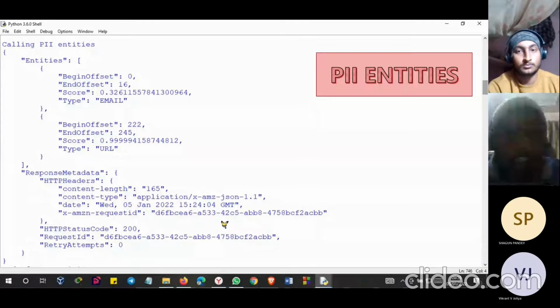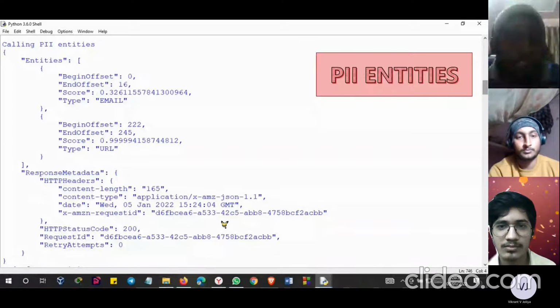PII entities. In this, you can easily see the beginning offset, end offset, score, and type email, type URL entities, and the content length is 165. They have got 165 length of data which is PII entities, and you can see the request ID and retry attempts. Next slide.